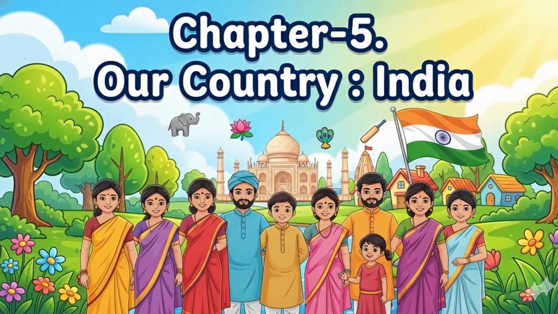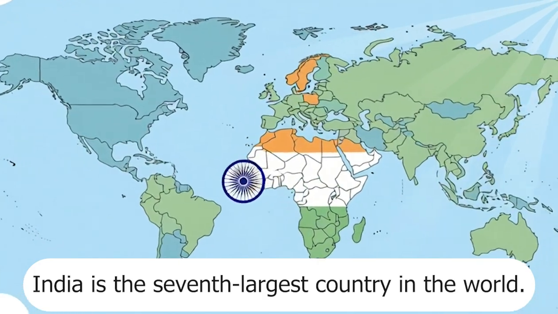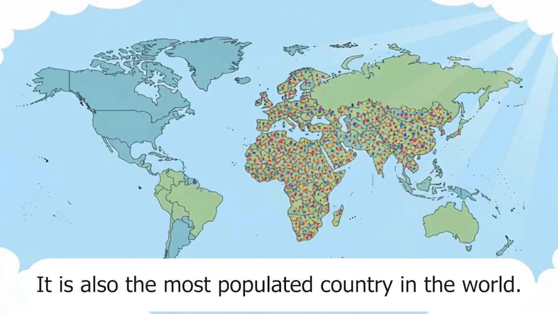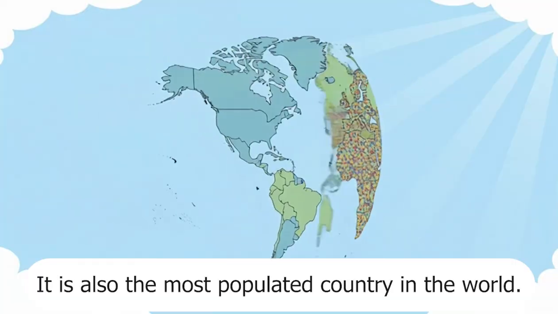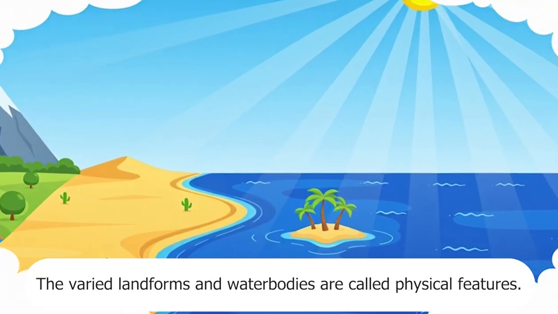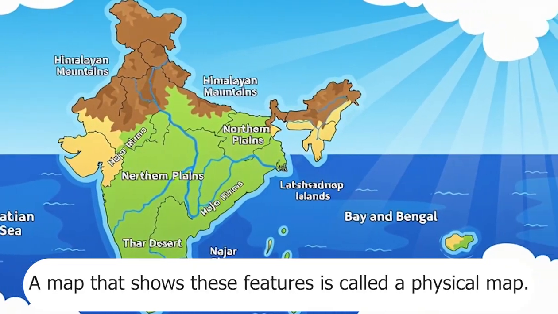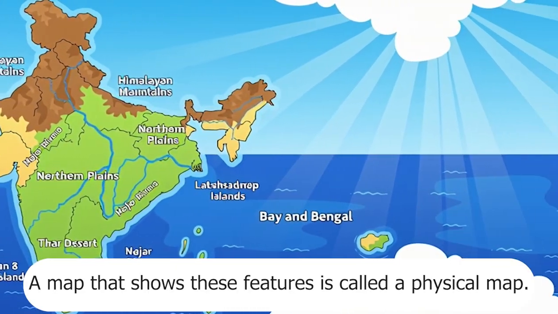Chapter 5. Our country, India. India is the seventh largest country in the world. It is also the most populated country in the world. The varied landforms and water bodies are called physical features. A map that shows these features is called a physical map.